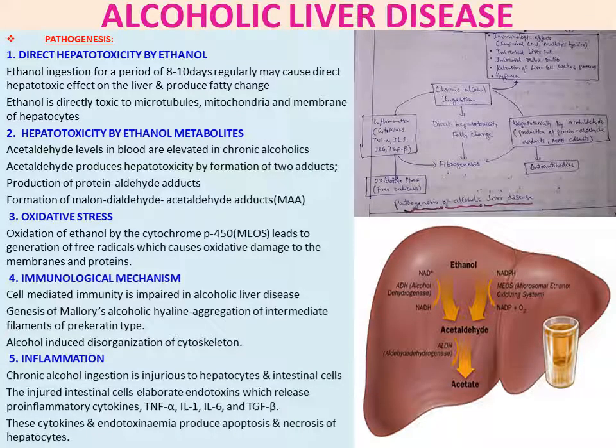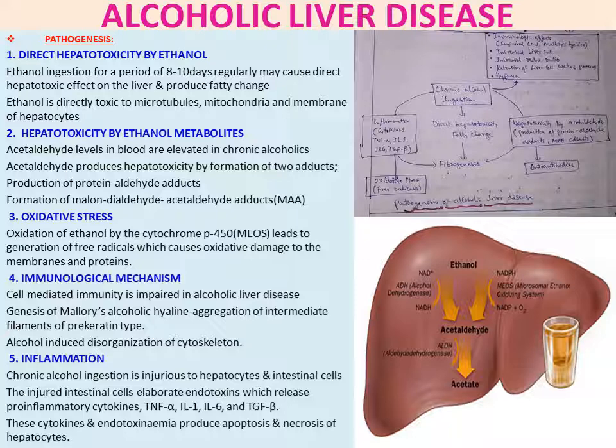Pathogenesis. First point in pathogenesis is direct hepatotoxicity by ethanol. So ethanol ingestion for a period of 8 to 10 years regularly may cause a direct hepatotoxic effect on the liver and produce fatty change. Ethanol is directly toxic to microtubules, mitochondria and membrane of hepatocytes. So ethanol is toxic to microtubules, mitochondria and membrane of hepatocytes.